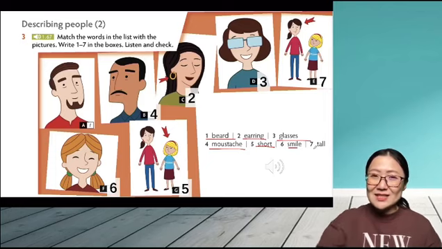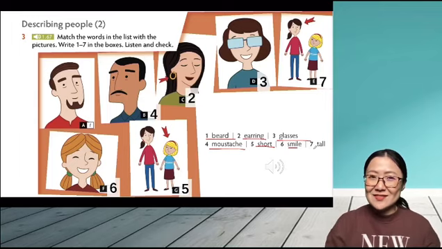Now, let's do this. A. Beard. Beard. B. Mustache. Mustache. C. Earring. Earring. D. Glasses. Glasses. E. Tall. Tall. F. Smile. Smile. G. Short. Short.